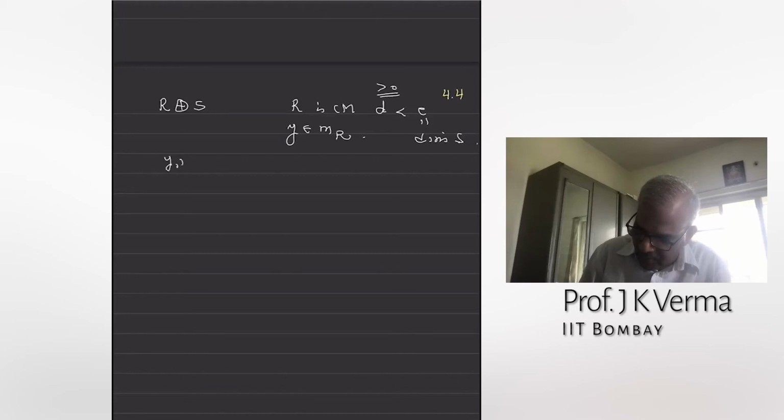Then (Y, 1) is a non-zero divisor in R direct sum S. Okay, this is not a module over some ring, this is just a ring. (Y, 1) is a non-zero divisor in R direct sum S. And what is R direct sum S over the principal ideal generated by this?